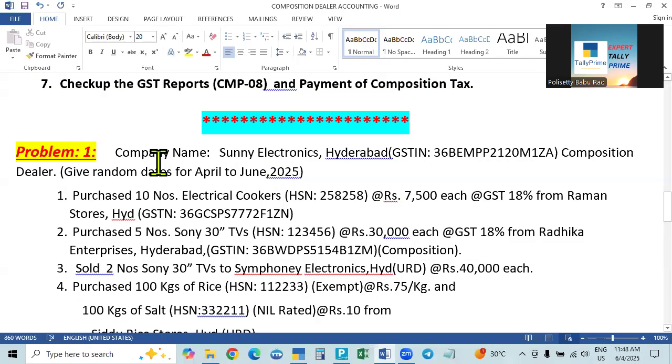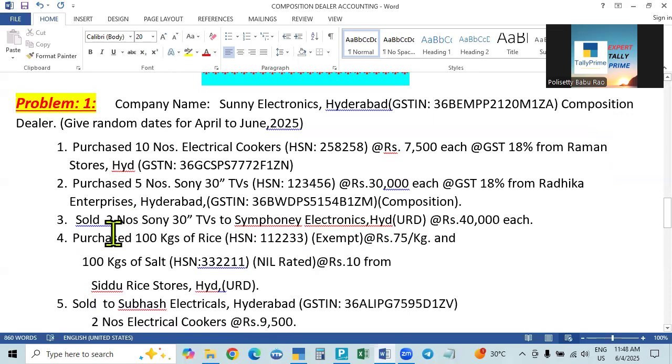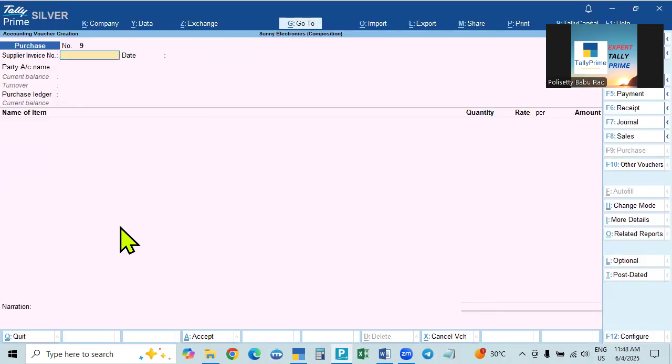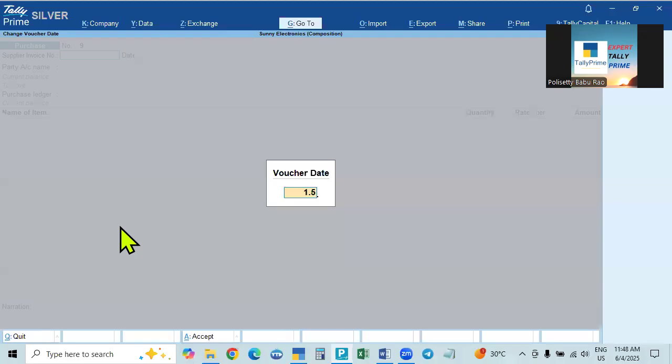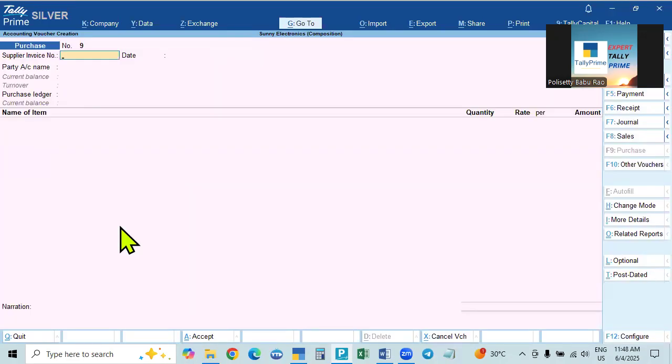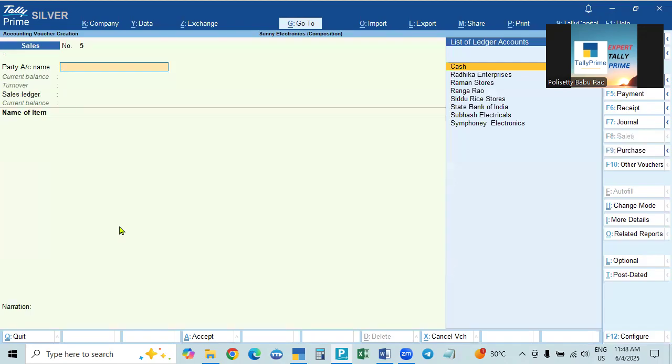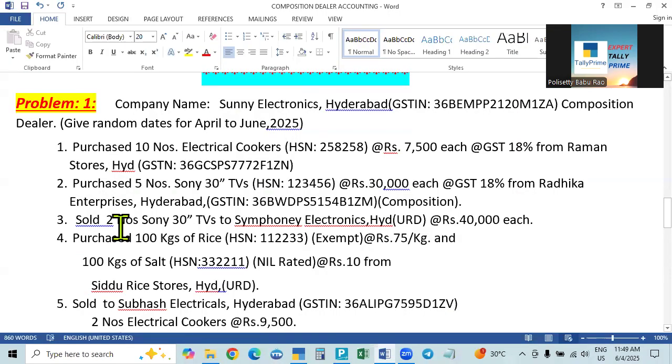Then we will take up May. Next we will take the sale. These were two purchases, and now we are making sales. So we are making a sale on 1st May. Two entries in April, and we'll make two entries in May. So take sales, 1st May. Here we sold 2 Sony TVs to Symphony Electronics, unregistered.